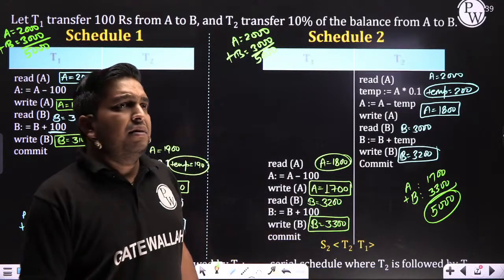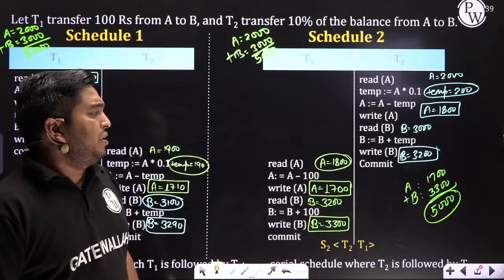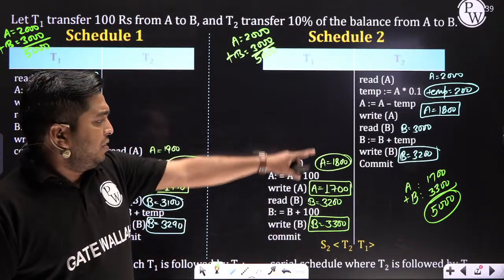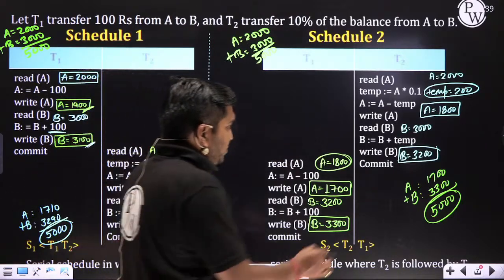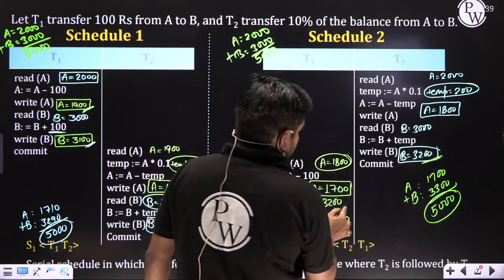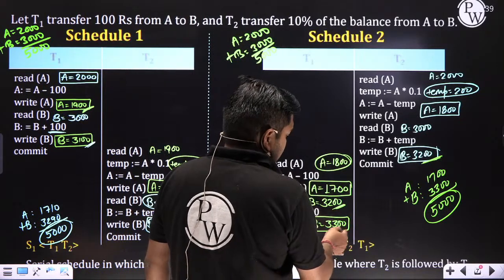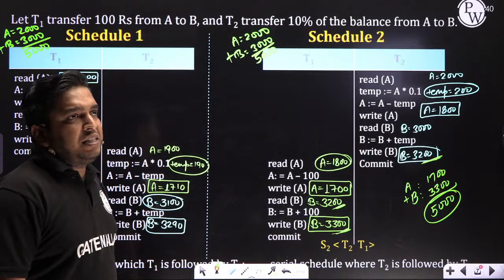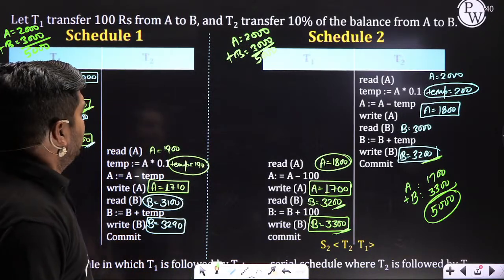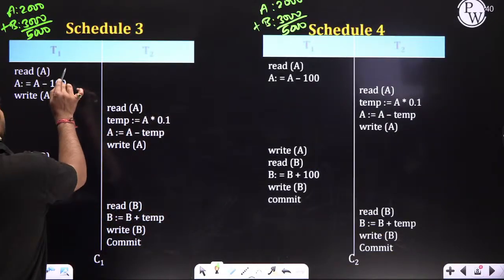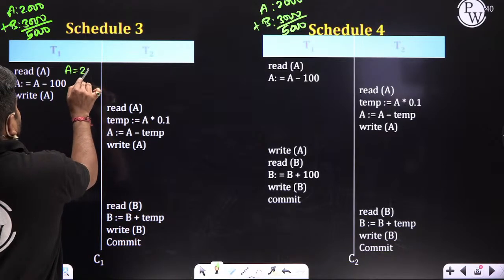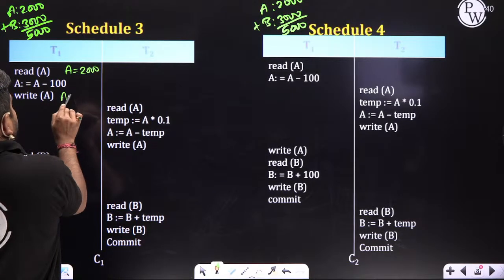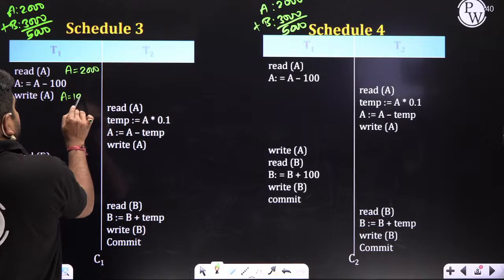Is it clear, Sima? B is 3200, I have written it. Here B is 3200 and here 3200 I have written, add 100 rupees. Is it clear, Sima? Each and everyone, crystal clear? Now, here the A value is how much? 1000. 100 will be subtracted, then A value becomes 1900.